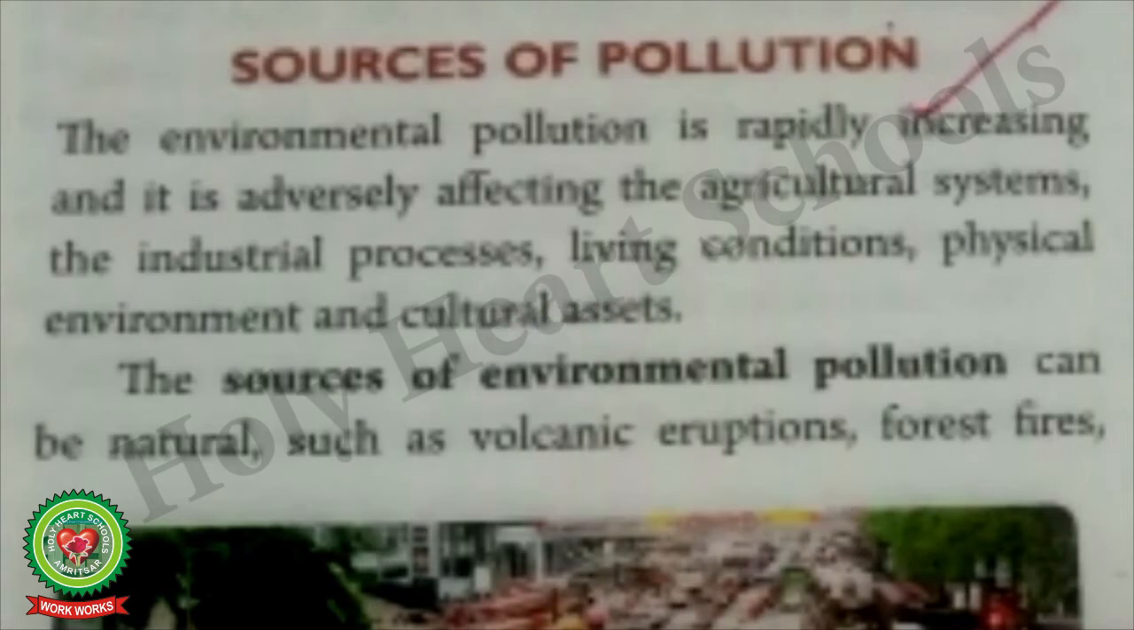Let us read it from your book. So come to page number 128 of your geography book. Sources of pollution. The environmental pollution is rapidly increasing, that is quickly increasing, and it is badly affecting the agriculture systems, the industrial processes, the living conditions, that is the living conditions of humans are becoming worse, the physical environment and our cultural assets. The sources of environmental pollution can be natural, that is created by nature, such as volcanic eruptions, forest fires, landslides, dust storms, floods, etc.